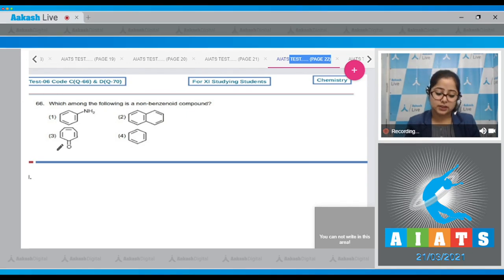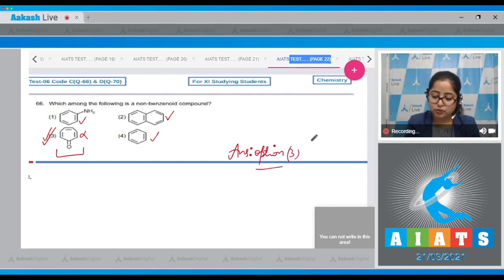Question number 66. Let's start. Which among the following is not a benzenoid compound? Students, benzenoid compounds must have at least one benzene ring. So here this is a benzenoid compound, benzenoid, non-benzenoid, benzenoid. In this case, there is no benzene ring. That means option number 3 is the correct answer.